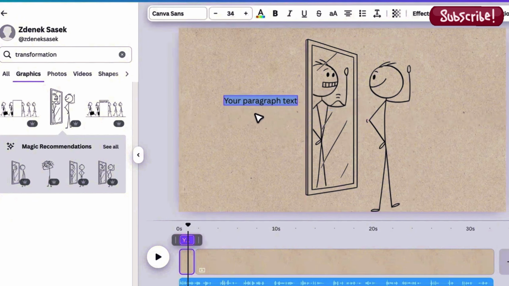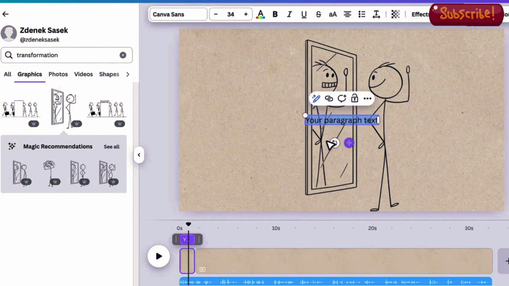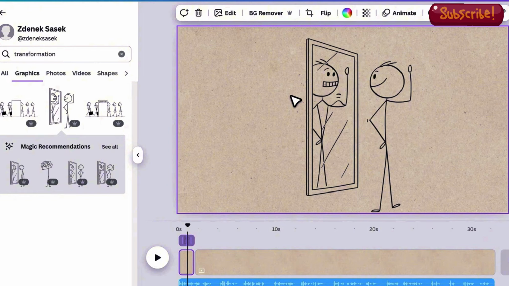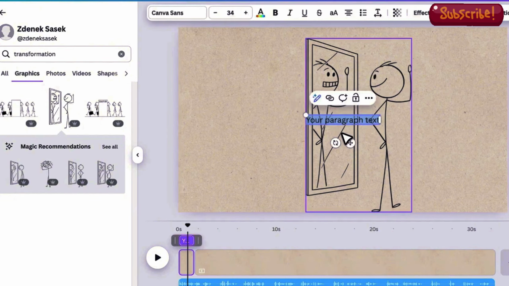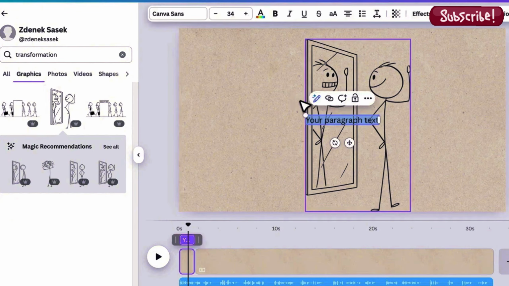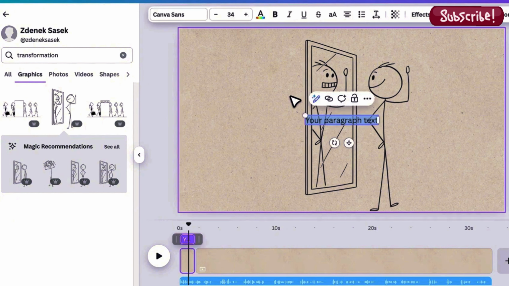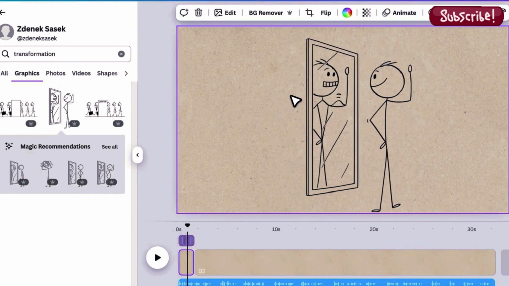This step is extremely helpful because it gives you access to dozens of stick figures made in the exact same style. When all your figures match visually, your final video looks clean, professional, and naturally appealing. Once you find the right stick figure, you add it to your scene. Most of the time, you'll need to increase its size so it stands out clearly on your background.